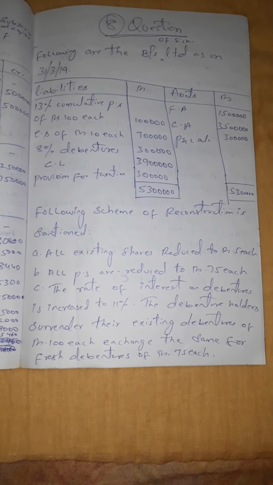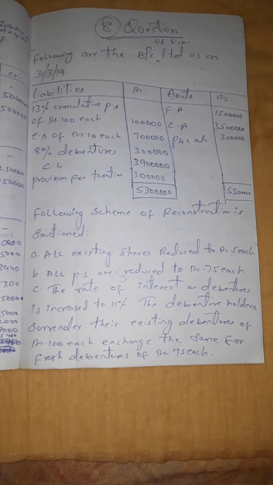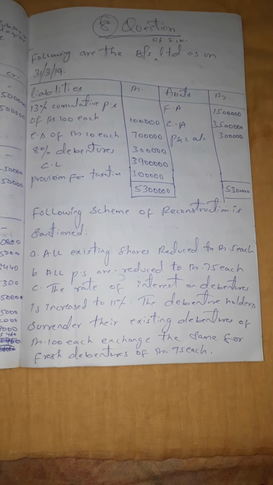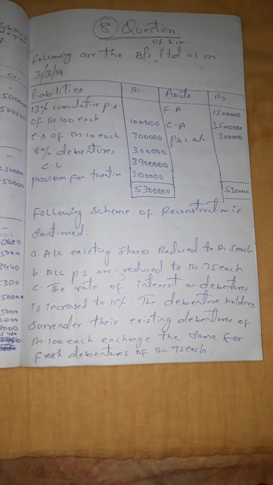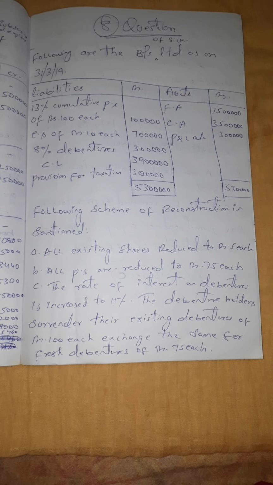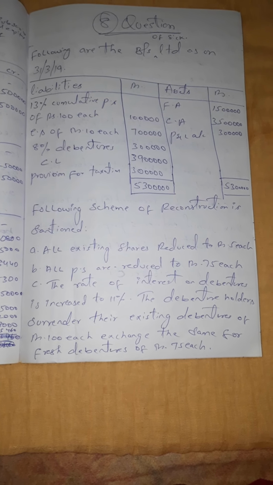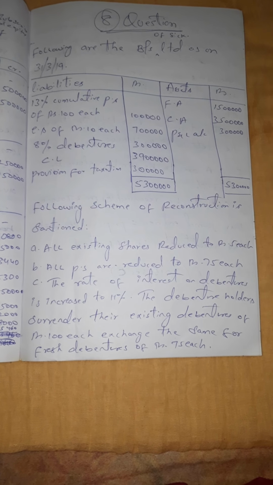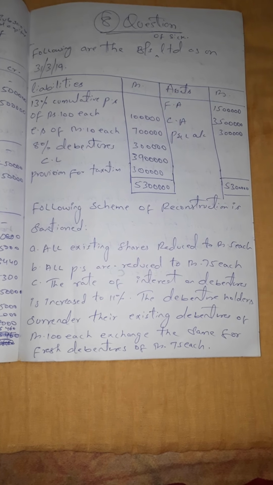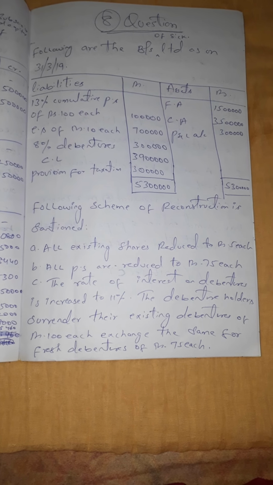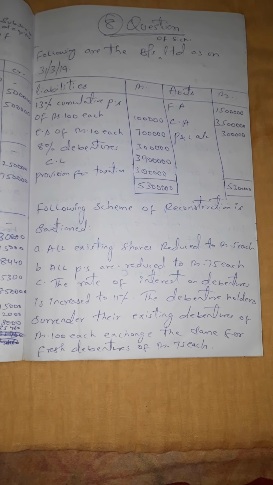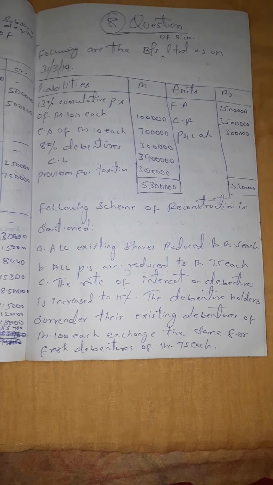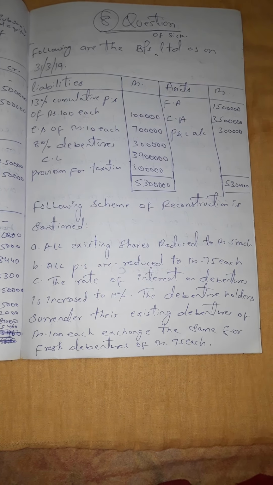Now next they have given that the rate of interest on debentures is increased to 11%, and they have told that the debenture holders surrender their existing debentures of rupees 100 each and exchange the same for fresh debentures of rupees 75 each. So they are going to exchange the debentures for 75 rupees instead of 100 rupees each.